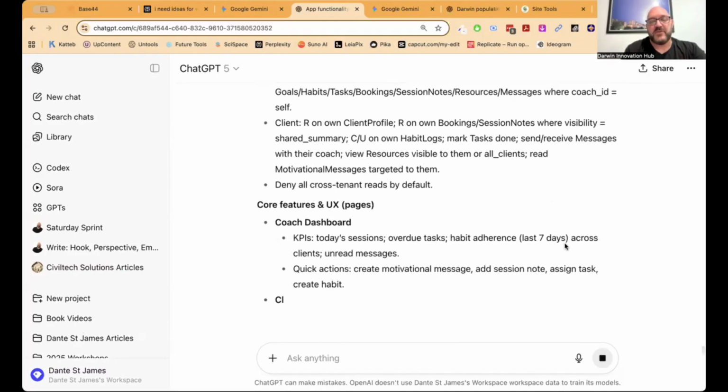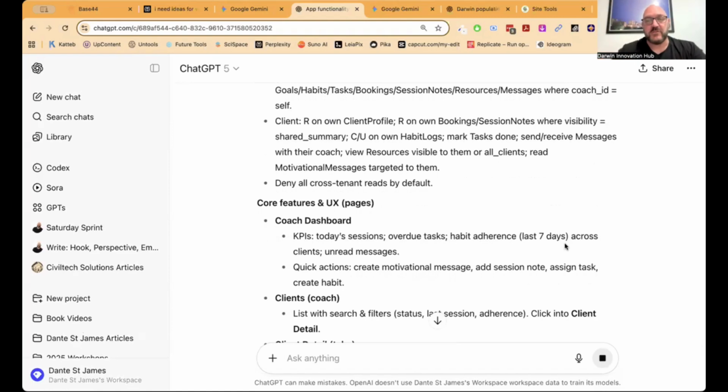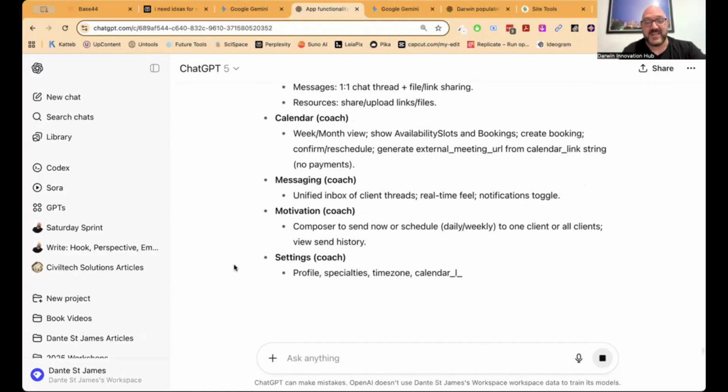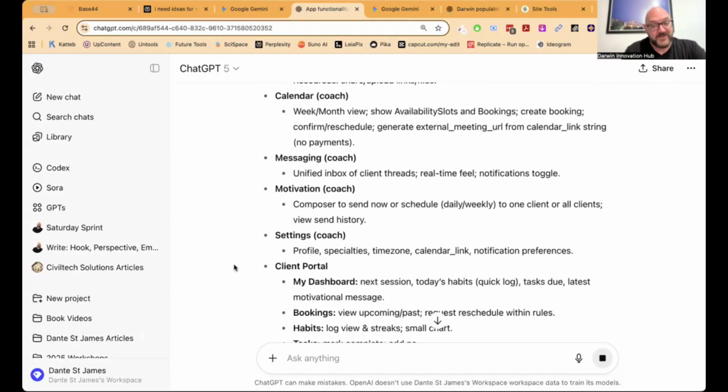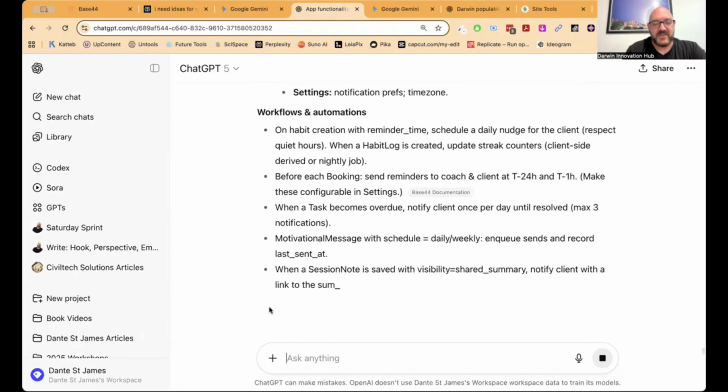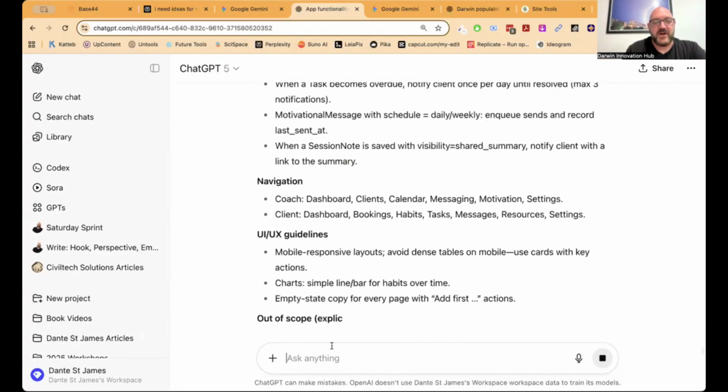We're doing this step first because it actually fast forwards you through a lot of the backwards and forwards of talking to Base 44 to get it to design your app for you. It's still going. Messaging, calendar, motivation, settings. This is a big app. So what I might do is I might say, this is really big. I'd like to simplify this down a bit.